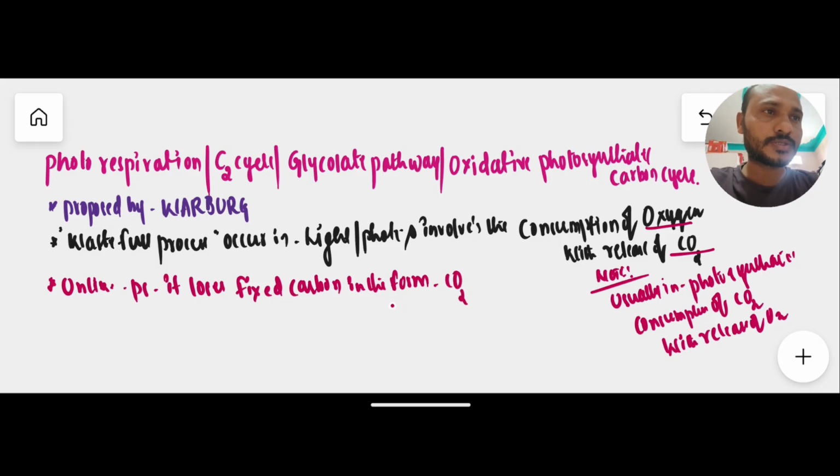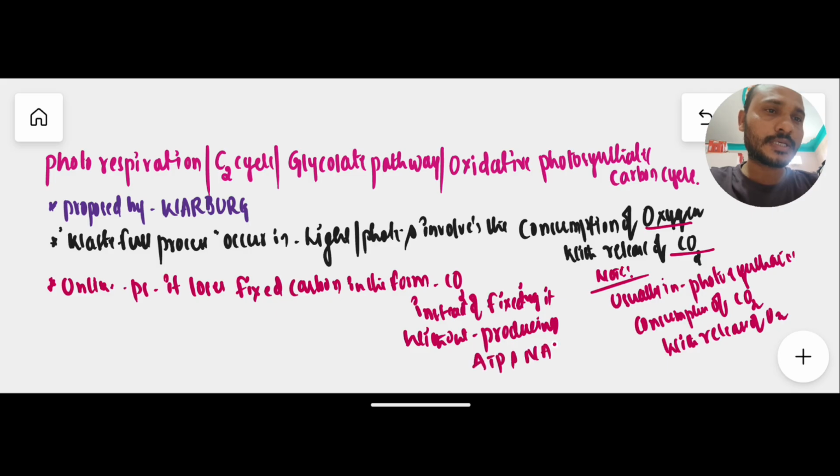Generally in photosynthesis, carbon dioxide must be fixed, but here the carbon is lost instead of fixed, and without producing any kind of chemical energy like ATP and NADPH.